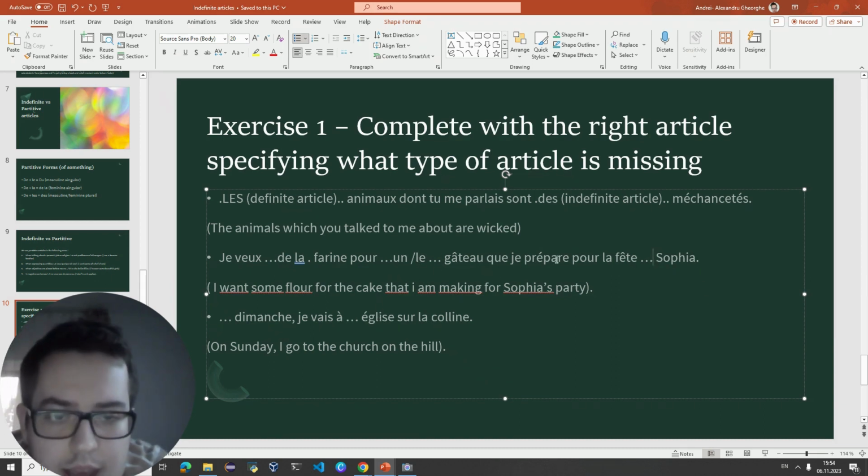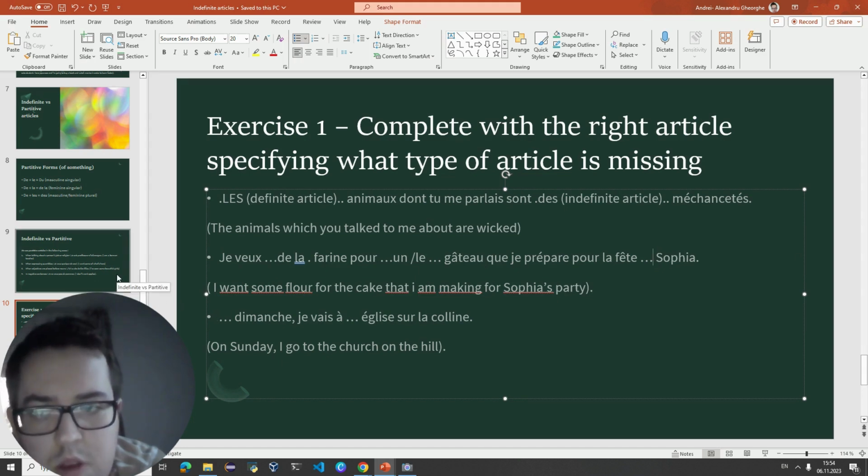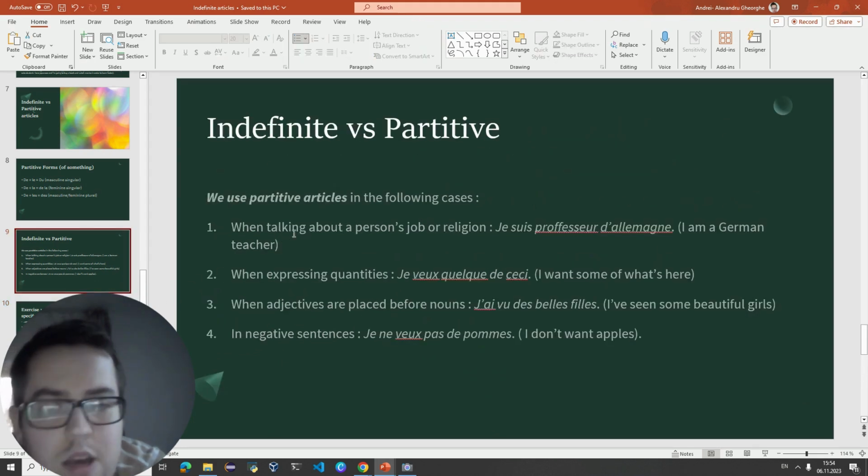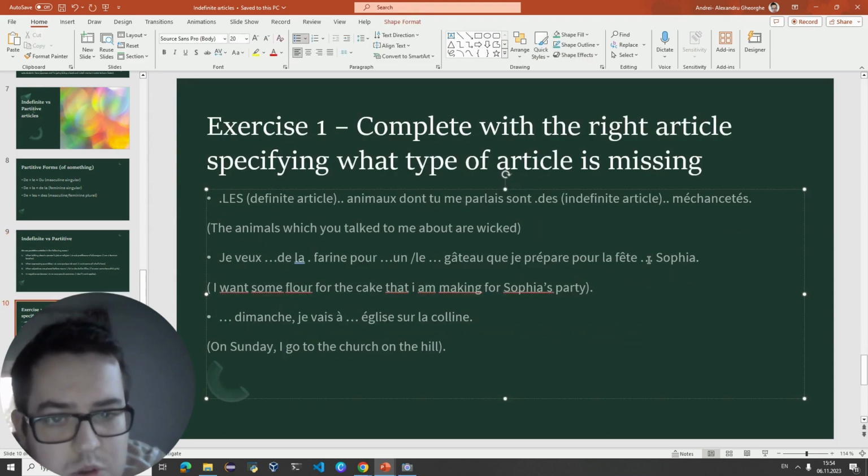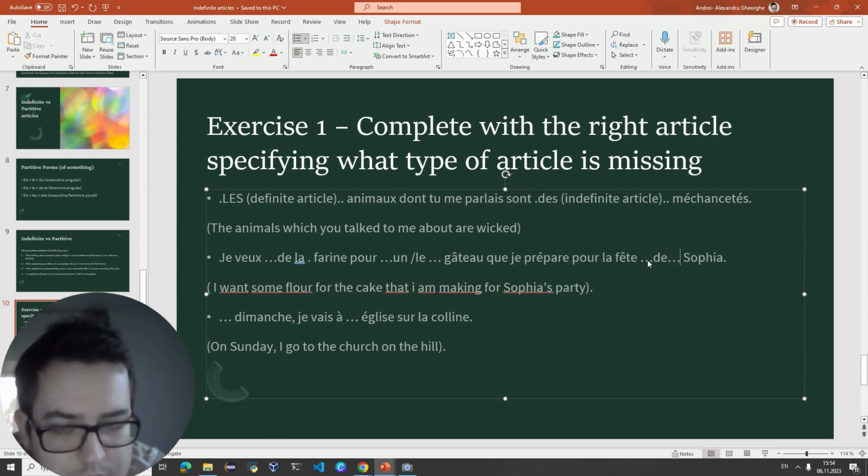And then you have Je prépare pour la fête de Sophia. Now, we're talking about a type of possession over here. And it's kind of the same thing. When you're talking about a person's job, a person's religion, a person's possession, you are going to use this type of article, de, right?